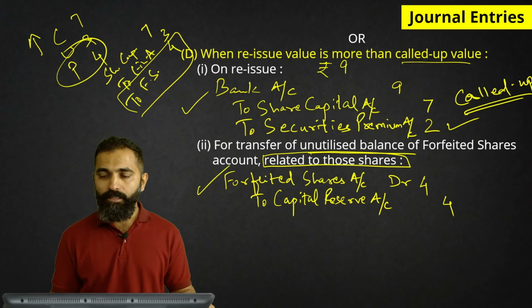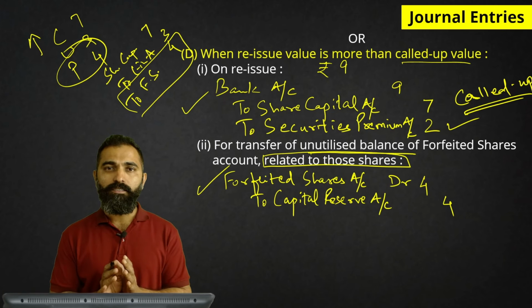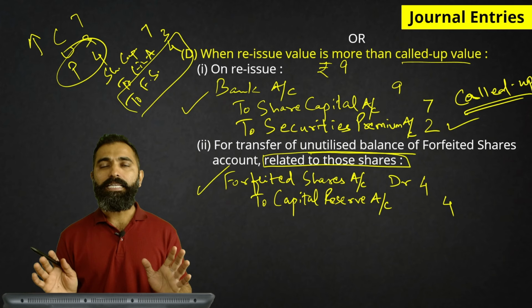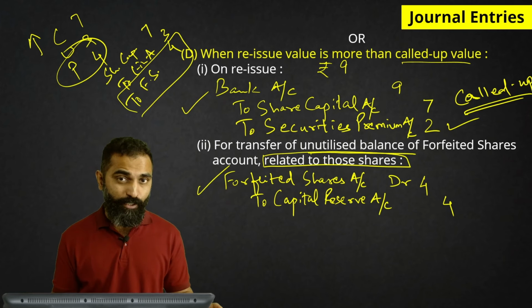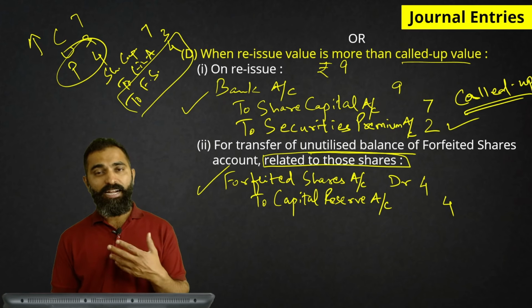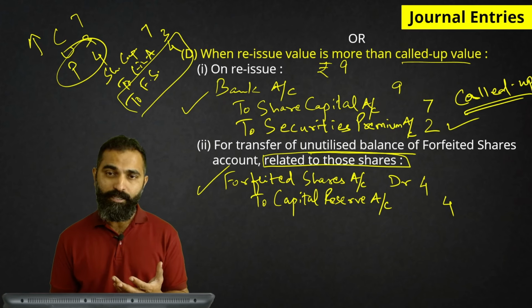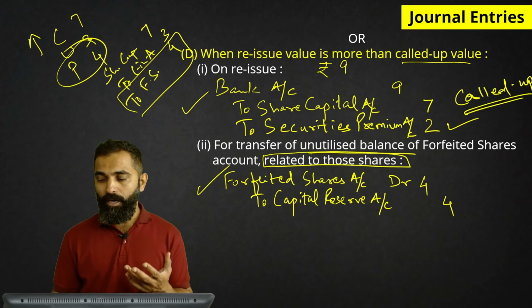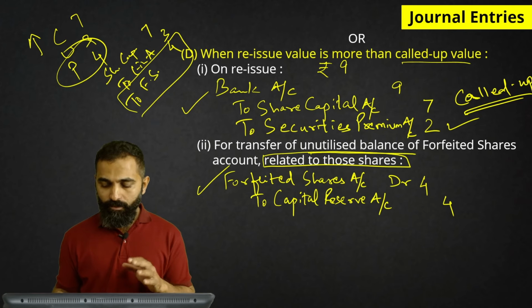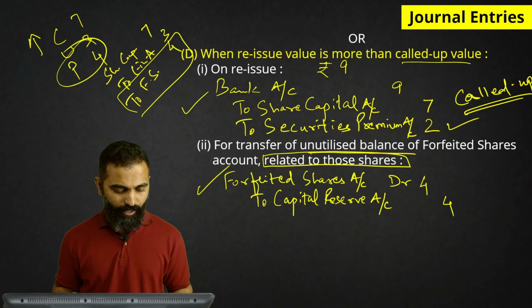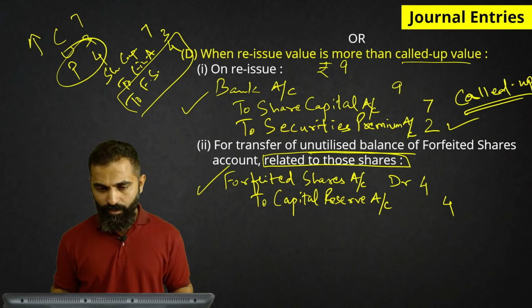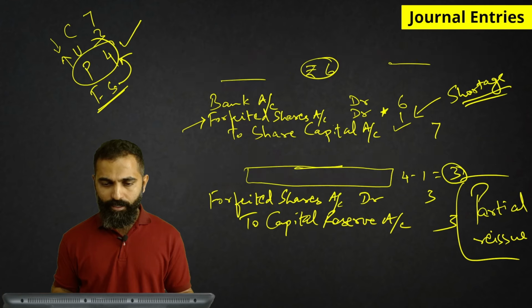Okay. These 4 cases are completely covering the reissue of shares, all the entries of reissue. There can be variety in calculation that I will teach you later. Okay. So I hope the entries of forfeiture and reissue are done. Have you all understood all the 4 cases? Just a quick recap.